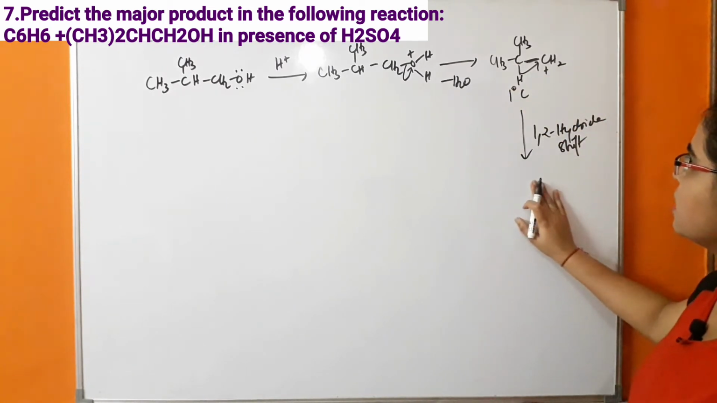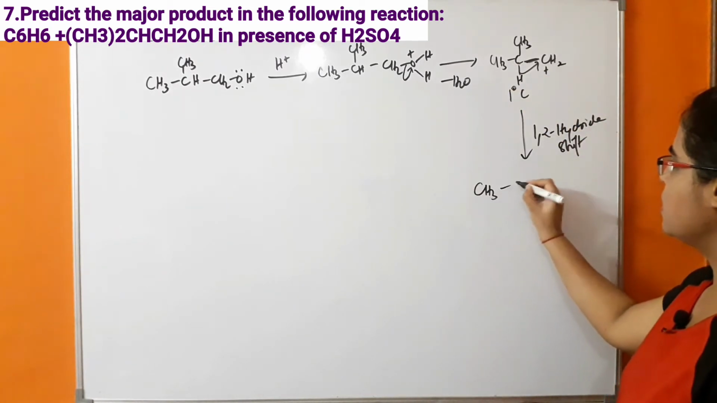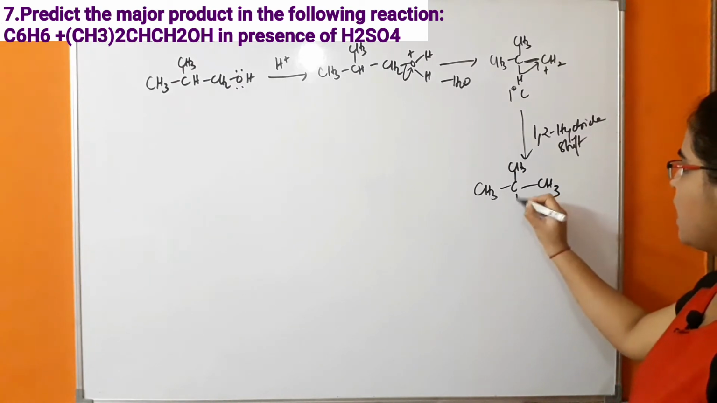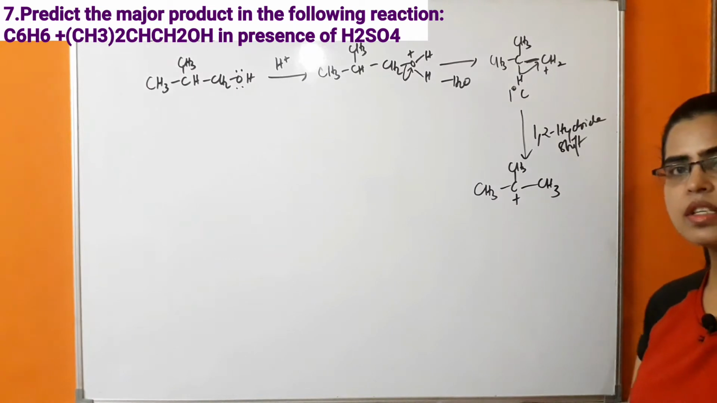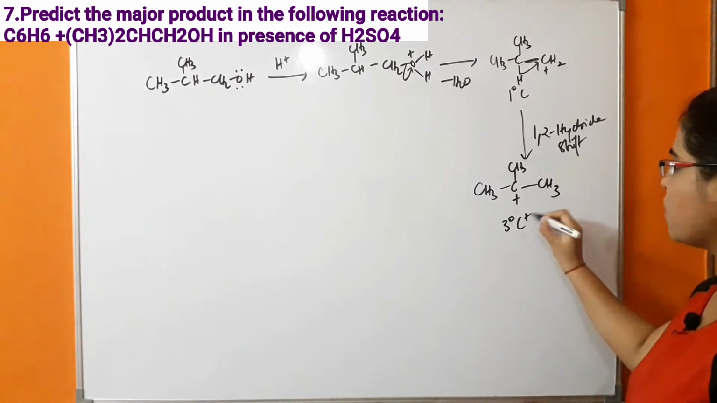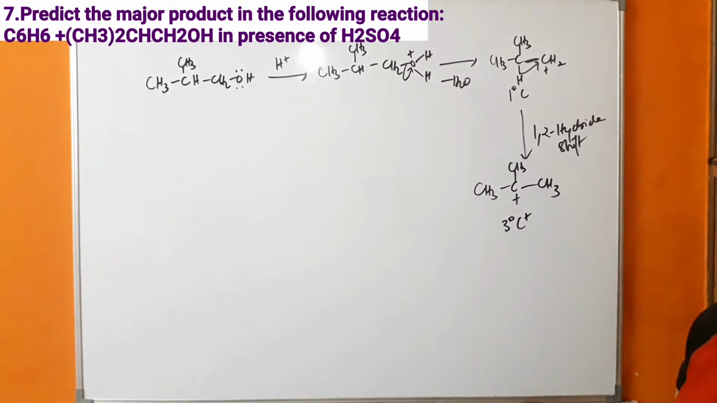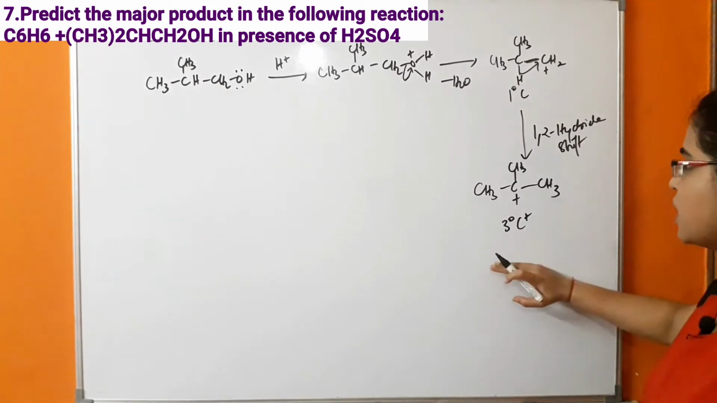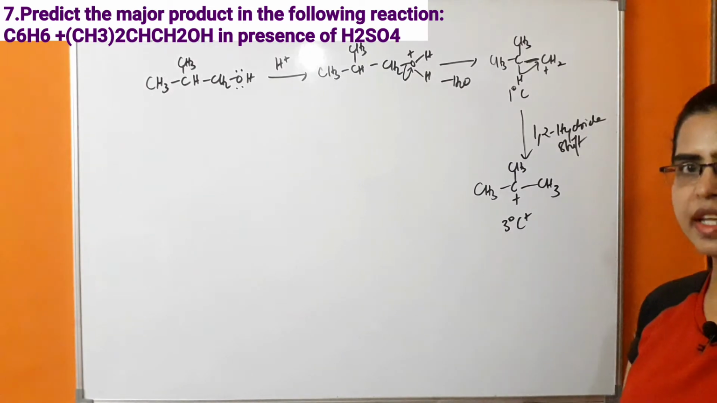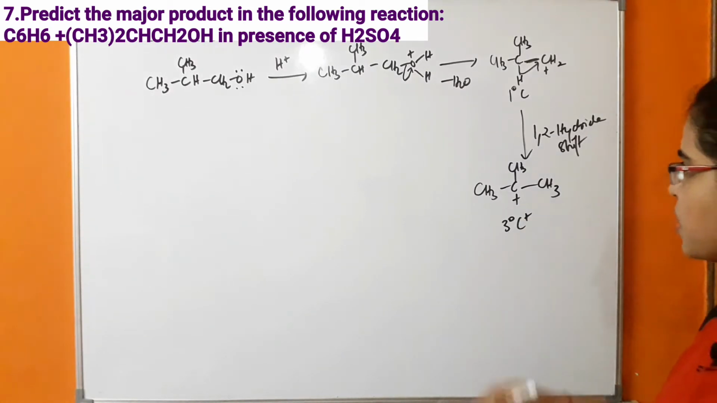So what is happening in this case? CH3, C, CH3, CH3, and the positive charge will come on this carbon. So this is a tertiary, 3 degree carbocation. We know that the stability of 1 degree is least, then 2 degree, and the most stable is 3 degree. So what is happening further?